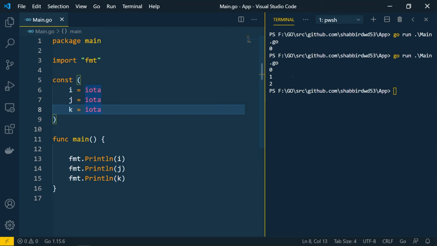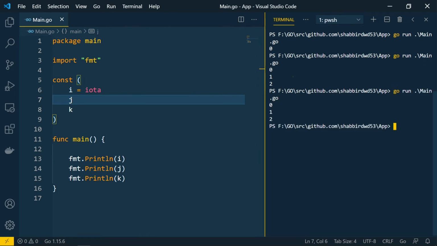So you can see that there is a very repeated code over here. We have defined i, j, k value to iota. Go compiler is smart enough to understand that once you create a variable that is i equals to iota, and after that whatever variables you are declaring, and if you are not specifying the iota over here, then it will understand that all the other values have to be incremented based on the iota. So if I write this way also, then also my Go compiler will understand that i equals to iota, then j and k means j equals to iota and k equals to iota only. So if I run this again, I will be getting the same result. Okay, so this is much more readable.